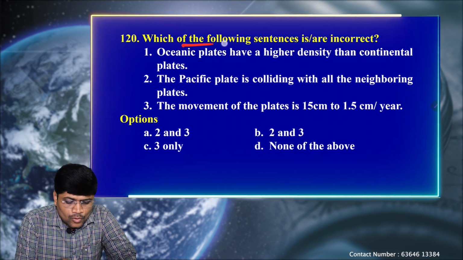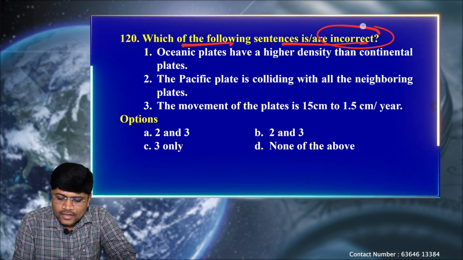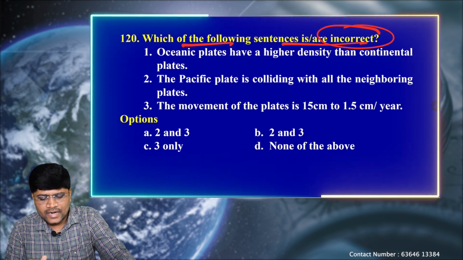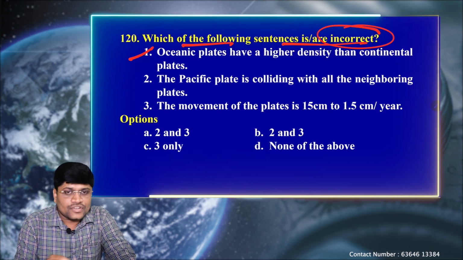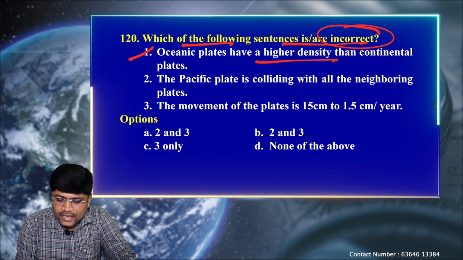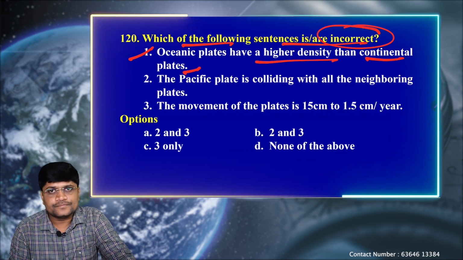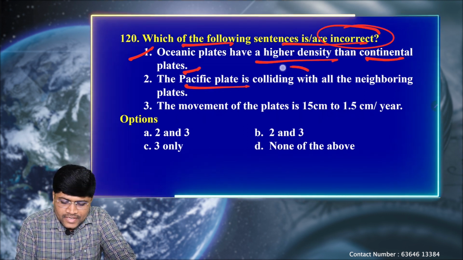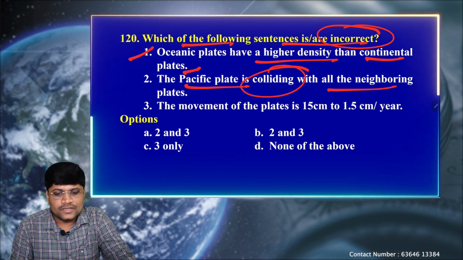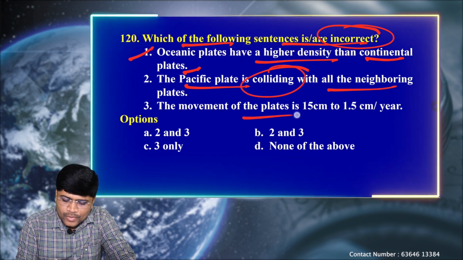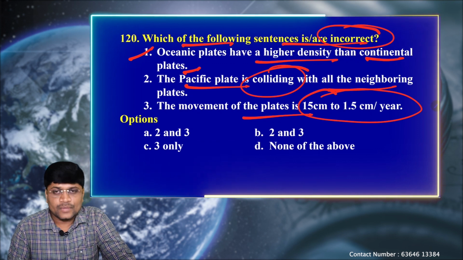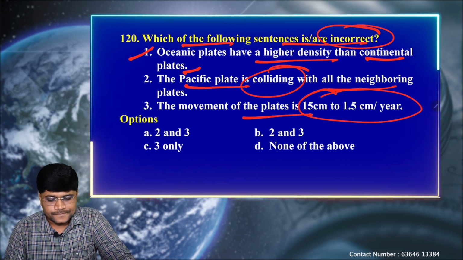Next question. Which of the following sentences is incorrect? Okay, the question is demanding the incorrect statement. First statement says oceanic plates have a higher density than continental plates. Next, the Pacific plate is colliding with all the neighboring plates, as we discussed now. Next, the movement of the plates is 15 centimeters to 1.5 centimeters per year.